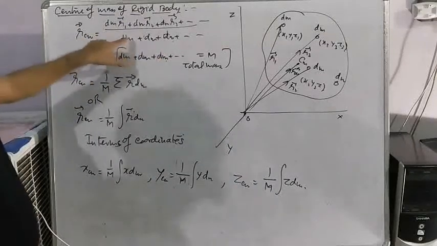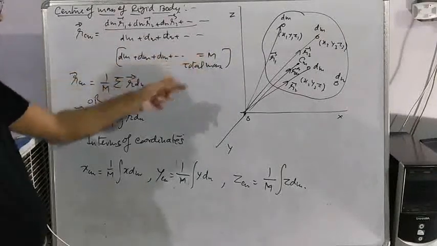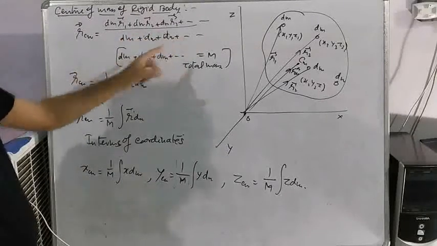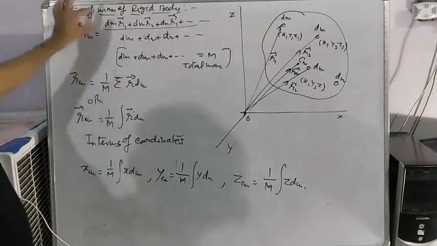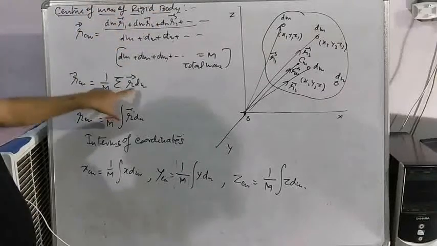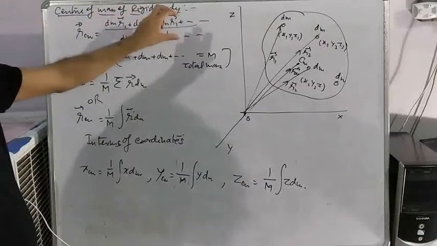This sum will become total mass of the body. So total mass capital M is taken, and in place of this value we can write capital M, and this value can be represented as sigma r dm because similar quantities are repeatedly added.